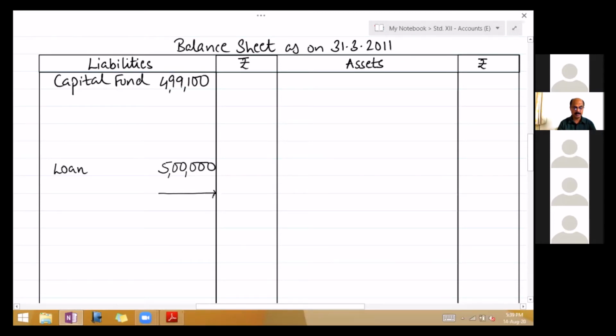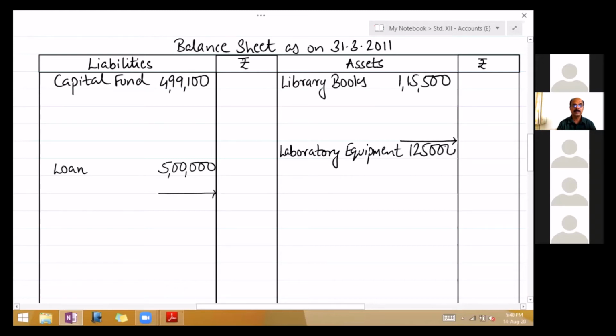Now take the assets. Library books on the asset side will continue to remain in a column 1,15,500. Now leave 3 lines because there is new books purchased and depreciation. Same way with laboratory equipment. Laboratory equipment in a column 1,25,000. Leave 3 lines.